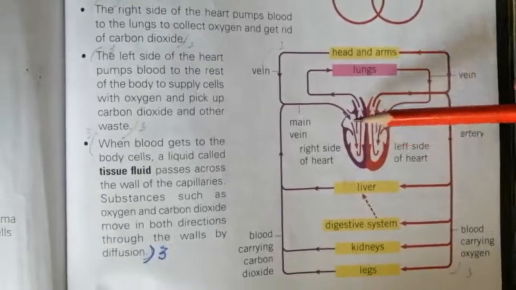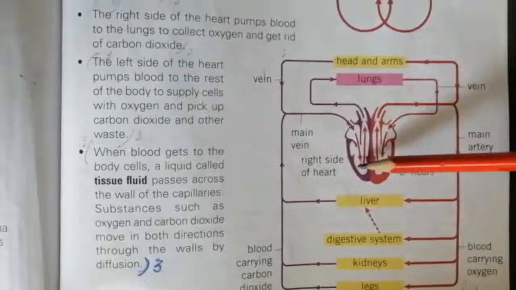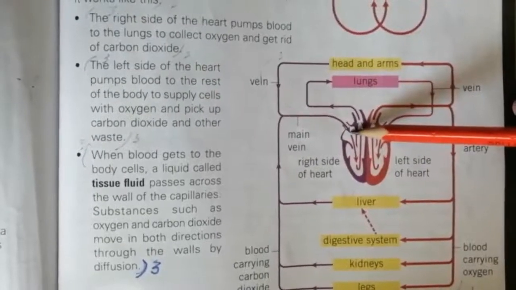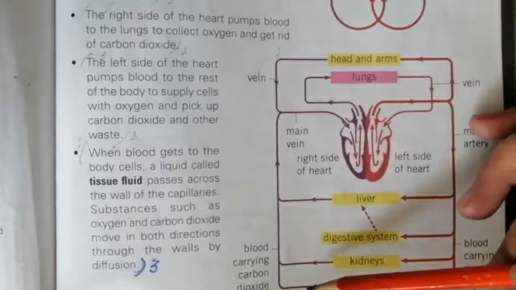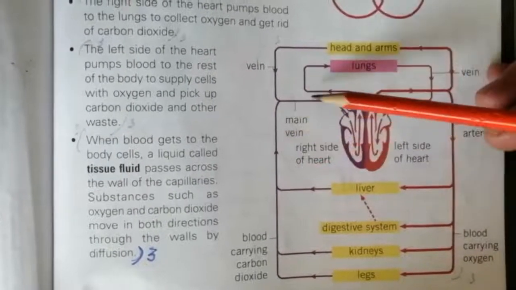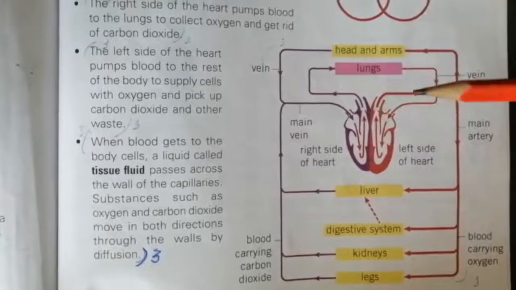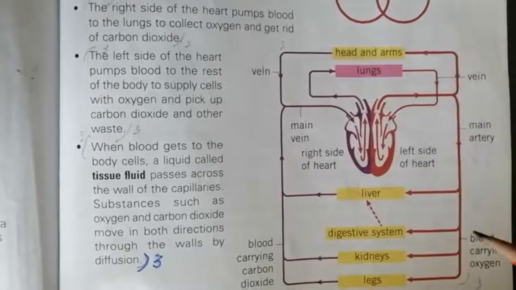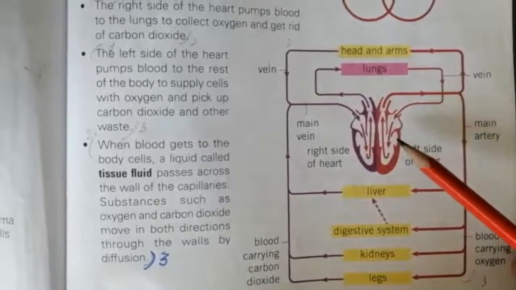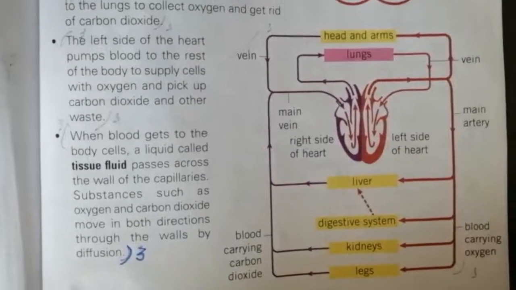This is the human heart. This is the left side of the heart and this is the right side of the heart. This is the main vein that carries deoxygenated blood from the body to the heart. And this is the left side of the heart that supplies oxygenated blood to the rest of the body.